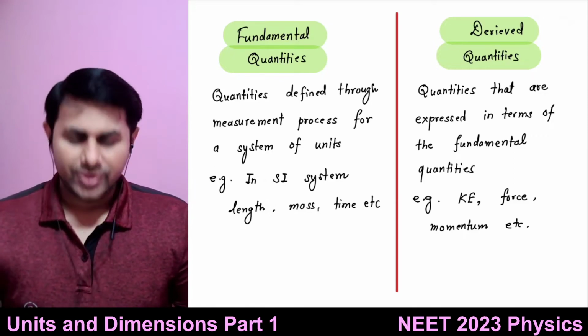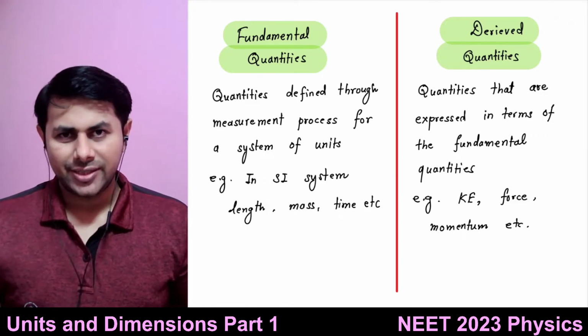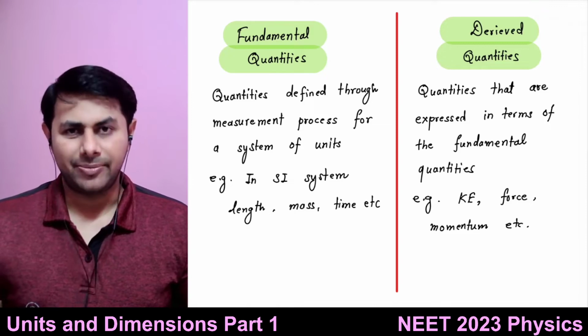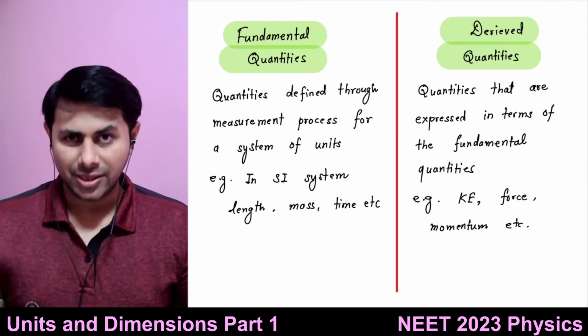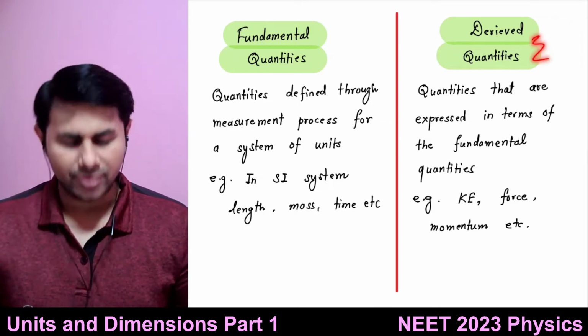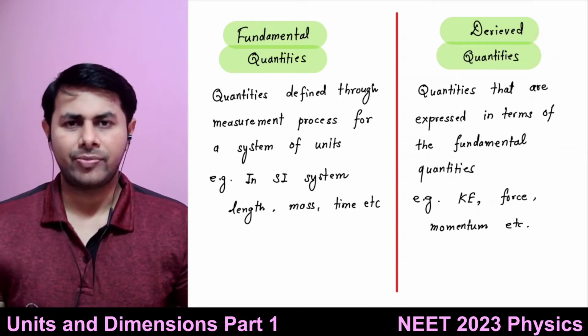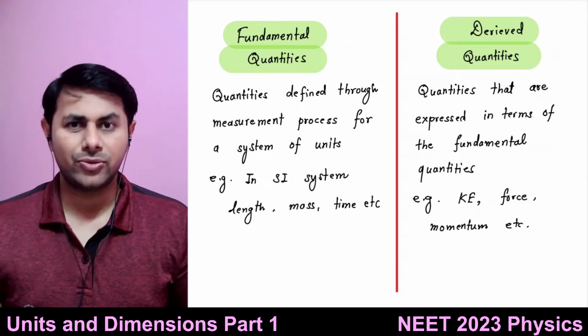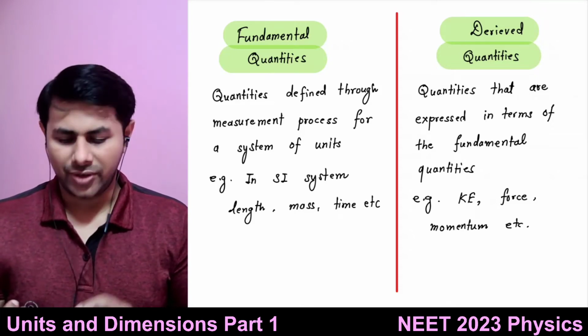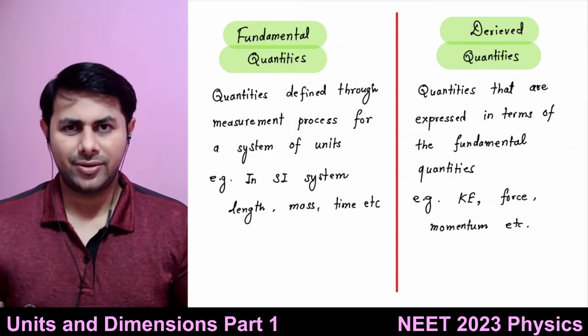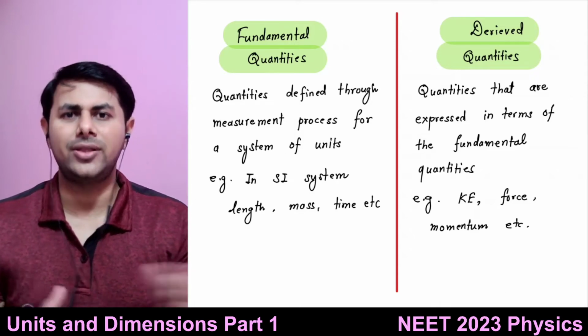All right. So now physical quantities can be categorized into two types. One type is fundamental quantities, also known as base quantities, and the other type is derived quantities. So what are fundamental quantities? We took these three examples: length, mass, time. Those are quantities which are required for finding out the units of all other quantities.